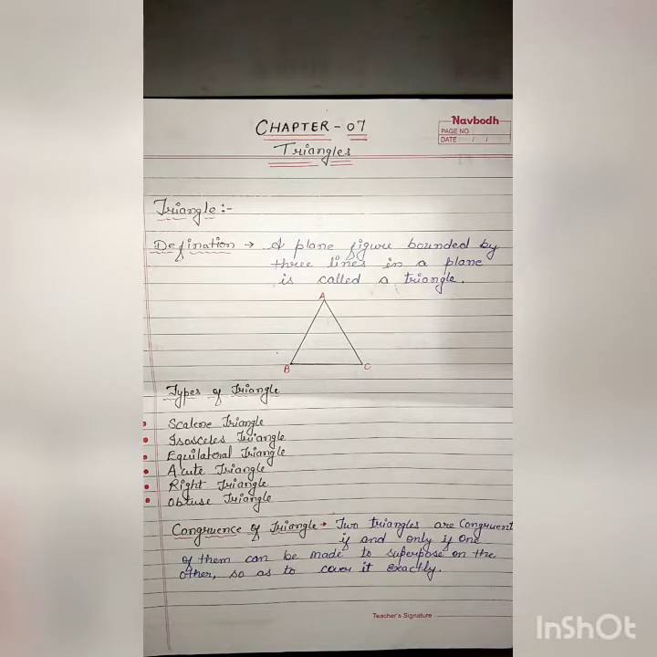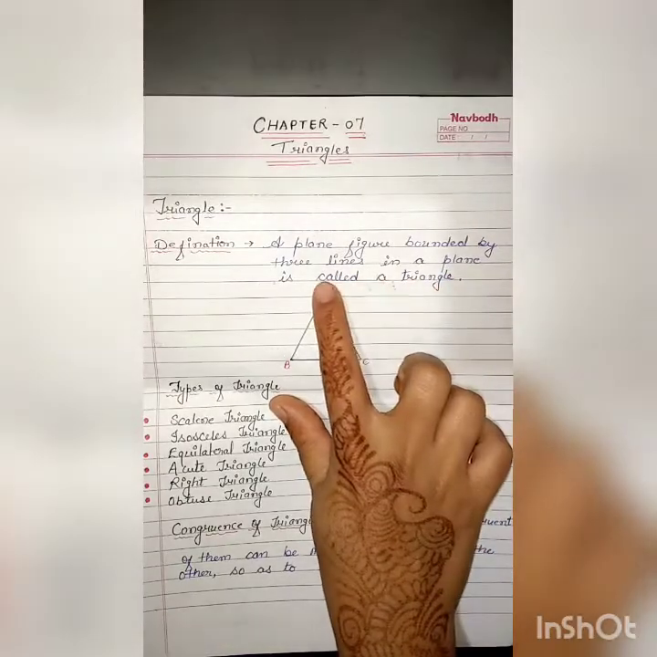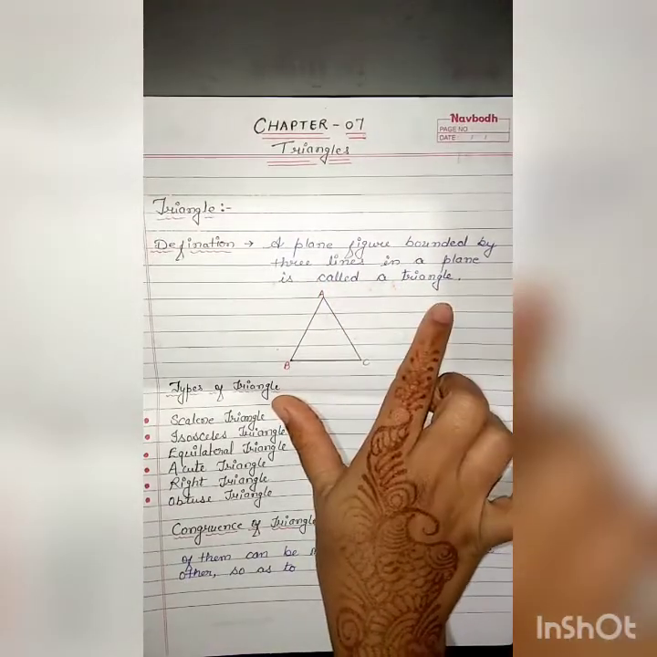We have studied lines and angles. In this chapter we shall study a plane figure formed by three non-parallel lines in a plane, such that the figure is called a triangle. Okay, a plane figure bounded by three lines in a plane is called a triangle.